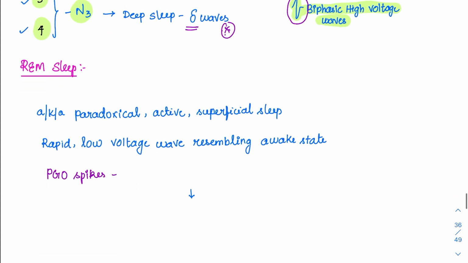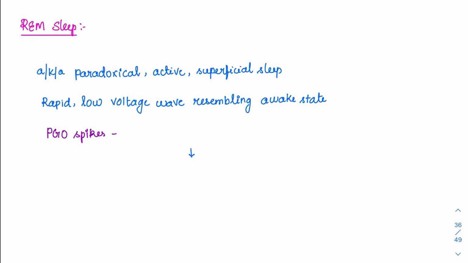Now coming to the REM sleep. What happens in case of a REM sleep? Already we know one feature, that is the rapid eye movements will be there. And that's why it is called paradoxical sleep or active sleep. Why is it called paradoxical sleep? The person is sleeping, but when we recorded his brain activity, it is showing some action and his eyes are also moving fast. So this kind of sleep is called paradoxical or active sleep.